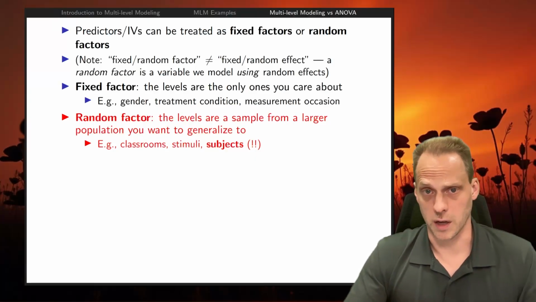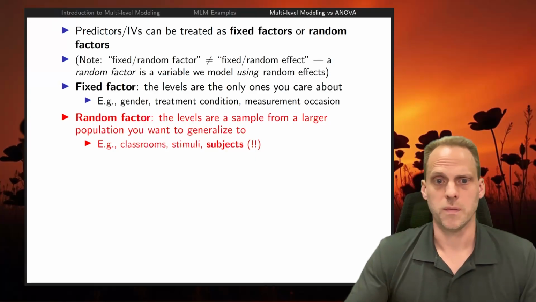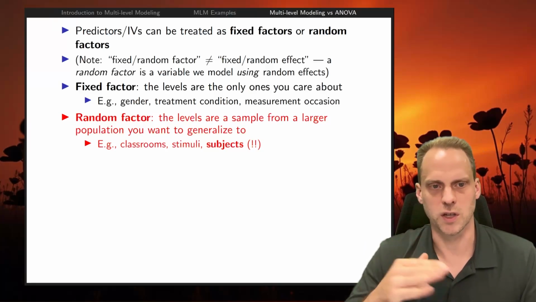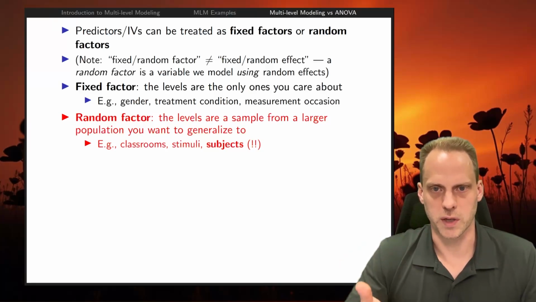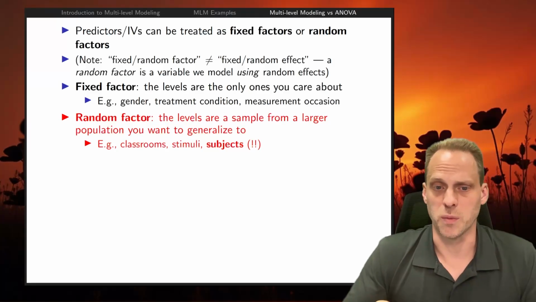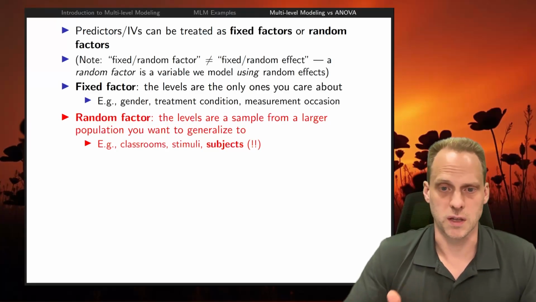Or stimuli, like the videos that I showed. They don't care about these 5 particular topics, these 5 particular videos. They just know that they will have an effect. There will be heterogeneity. In one video, the questions will be easier to recall than in other videos. You need to control for that. But those are just samples from other potential videos they could have taken.